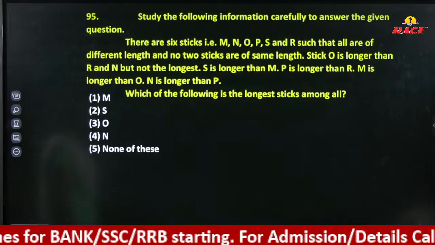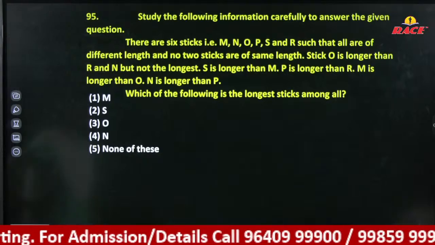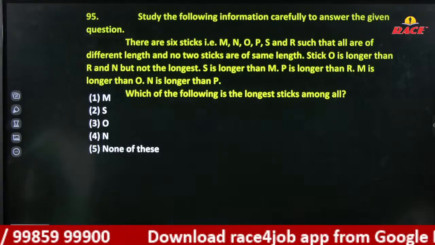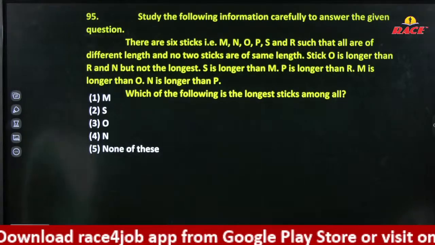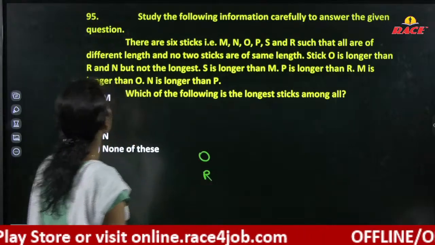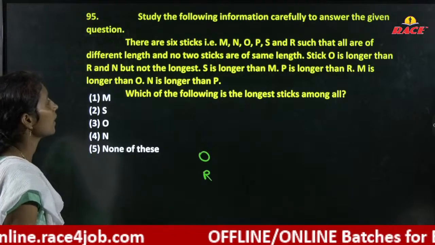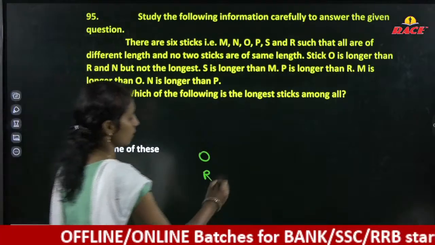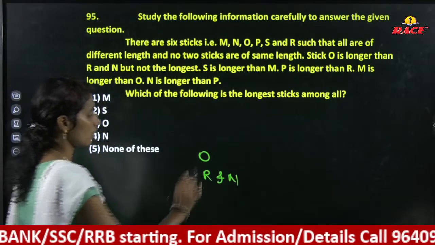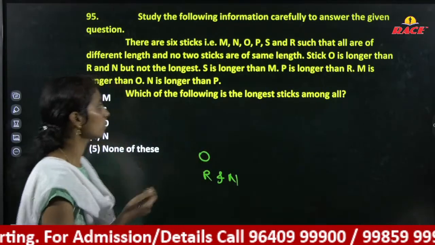And again we have a question from ordering. There are 6 sticks, that is M, N, O, P, S and R, such that all are of different length, no stick of same length. Stick O is longer than R and N, but not the longest. That means it is not the longest, there is another stick above.